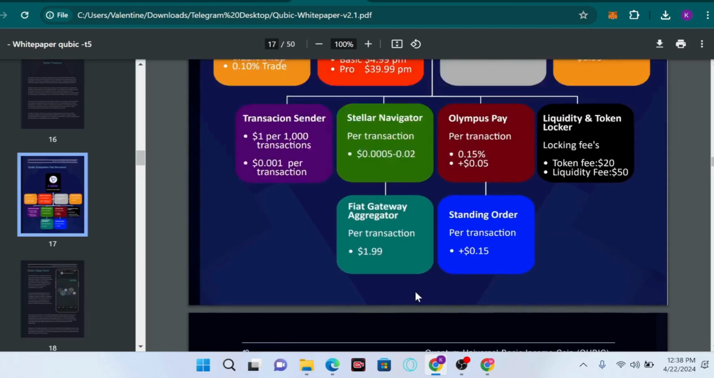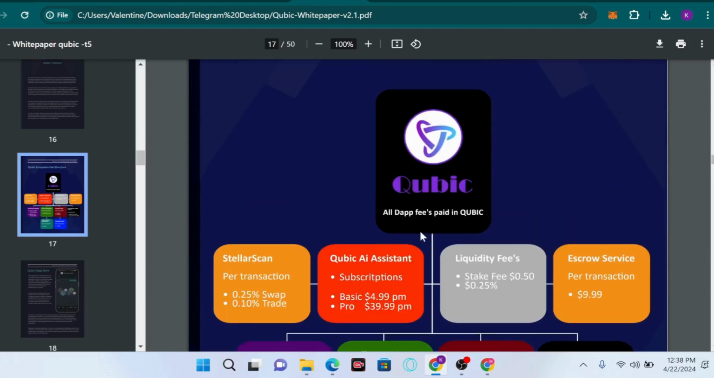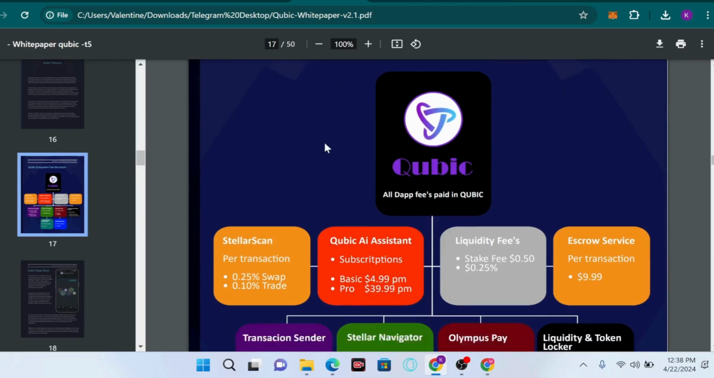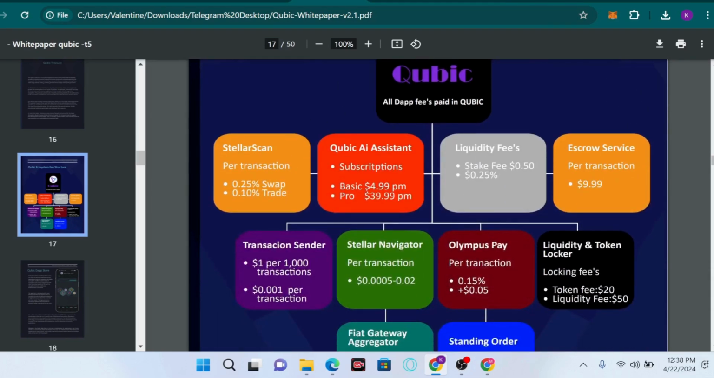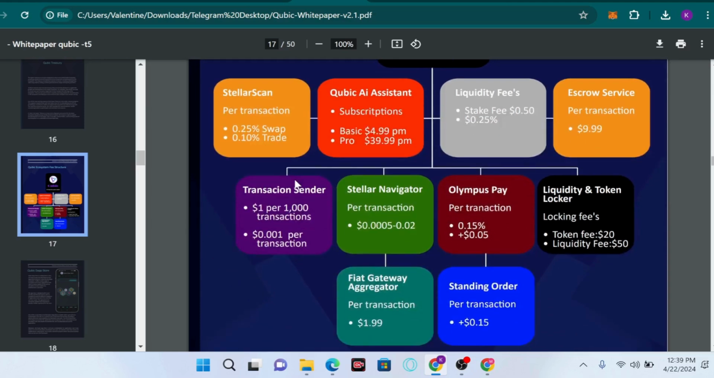So let's look at the QUBIC apps of this particular platform. We have the Stellar Scan, which charges per transaction 0.25% per swap and also 0.10% per trade. The Stellar Scan is a decentralized trading platform and also an explorer that is safe to transform your experience on the Stellar blockchain. On this platform, you can trade, swap, stake, and also gain rewards.